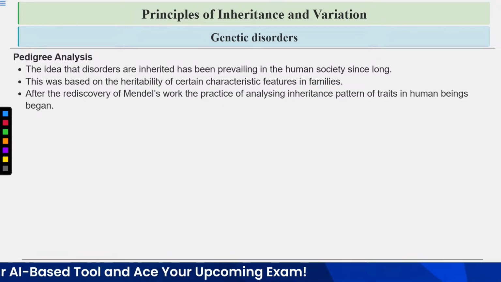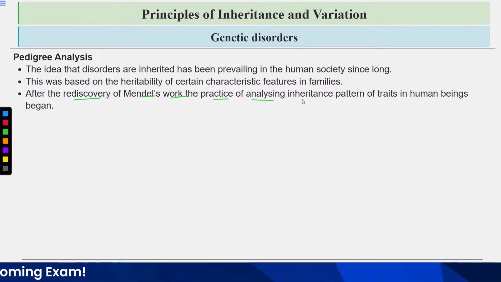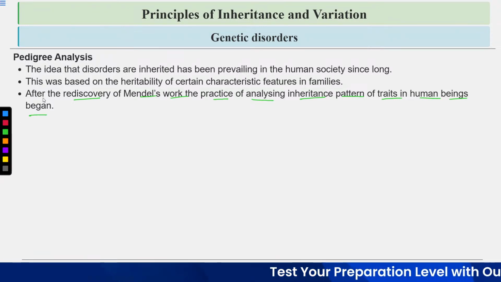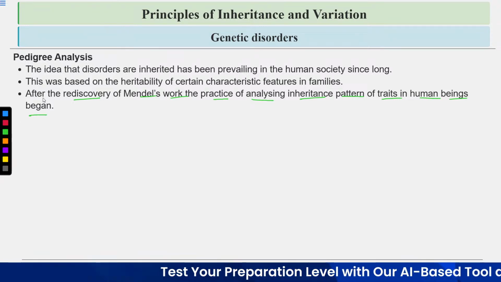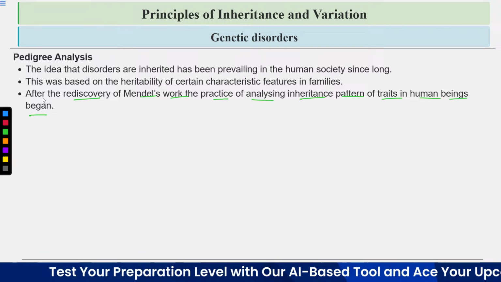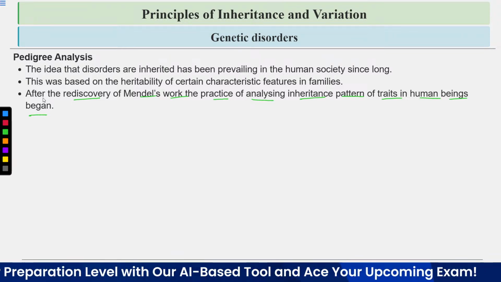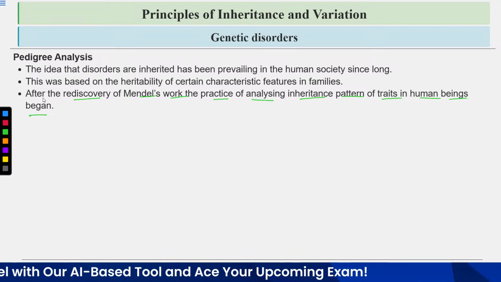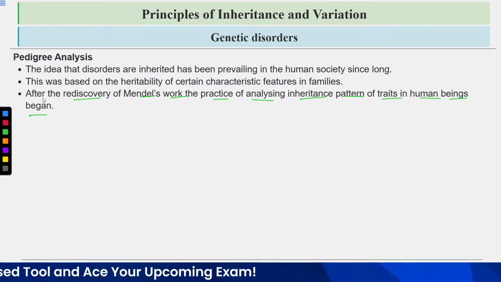After the rediscovery of Mendel's work, the practice of analyzing inheritance patterns of traits in human beings began. Mendel worked on the pea plant and gave the laws of inheritance. Scientists wanted to study how traits are inherited in human beings over successive generations.